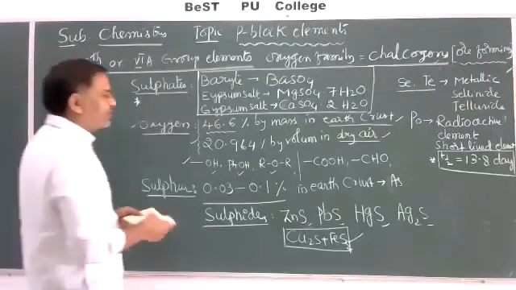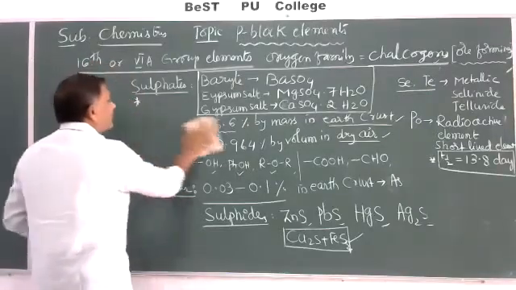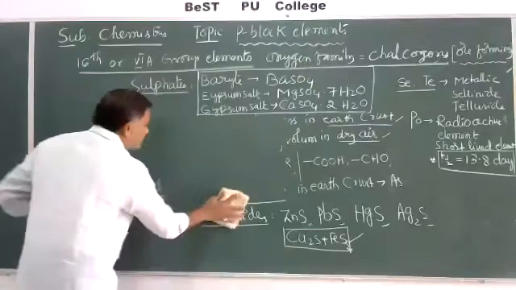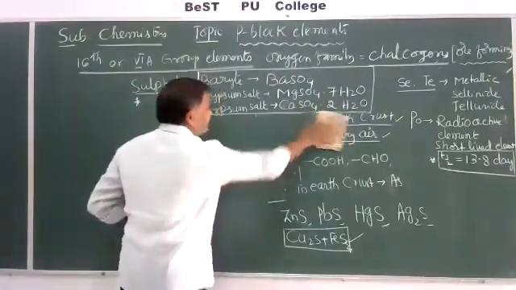Okay. The next important point about 16th group elements is the general electronic configuration.